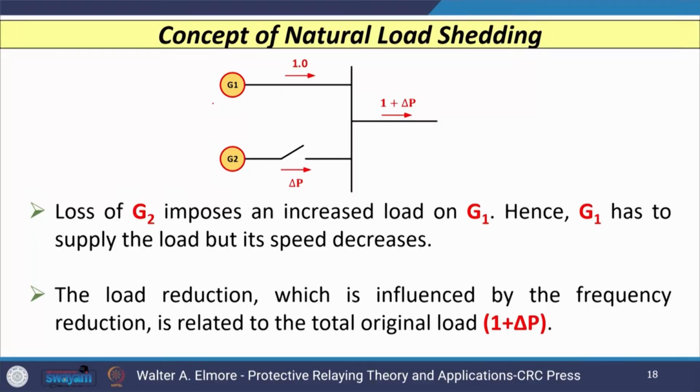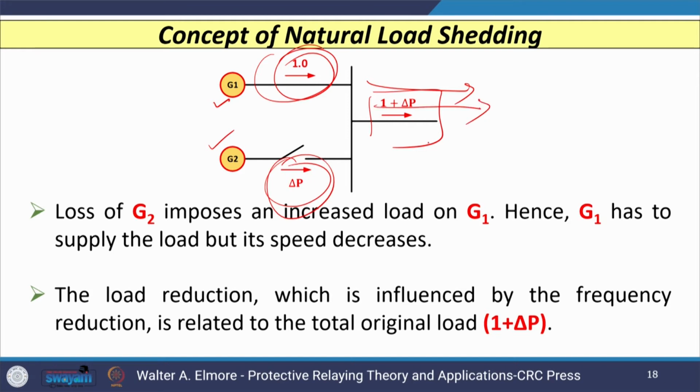Now, let us see what is the concept of natural load shedding. To understand this, I have considered generator 1, which is giving some power, and that is delivered, and I have also considered generator 2, which is also giving some change in power, and the total power of this one and delta P is delivered here.